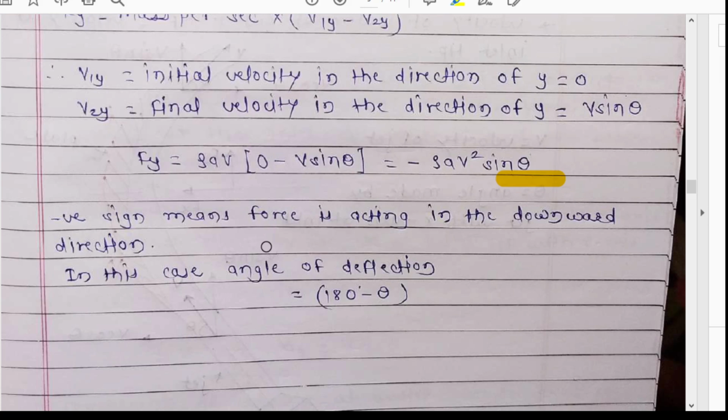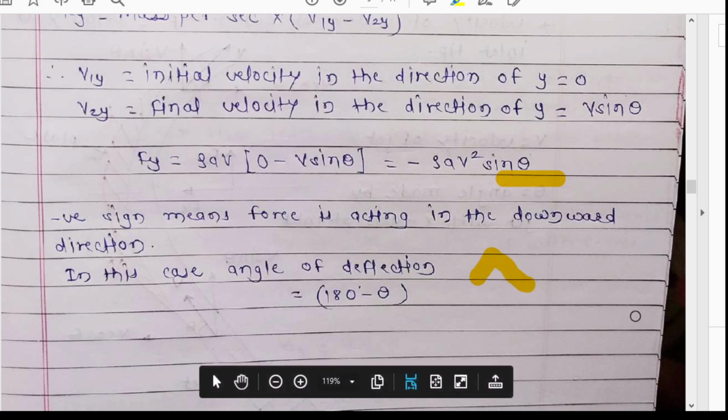A minus sign in the x direction means the force is acting leftward, and a negative sign in the y direction means the force is acting downward. Remember, upward and rightward are positive in this case. When the directions are opposite, the sign will automatically be negative.